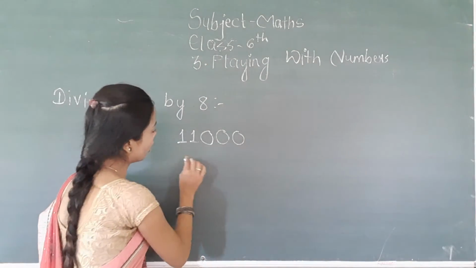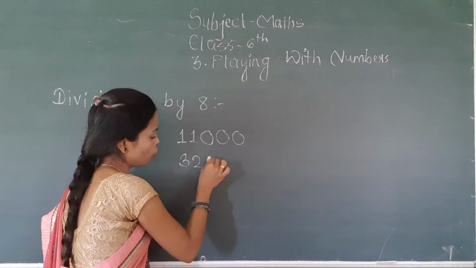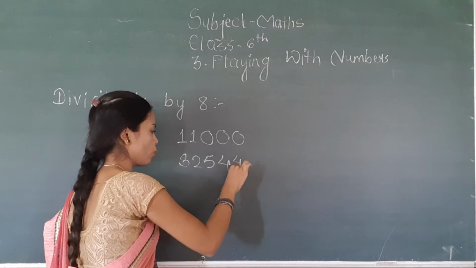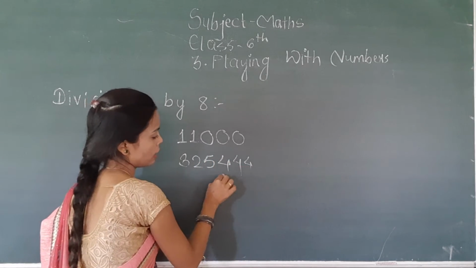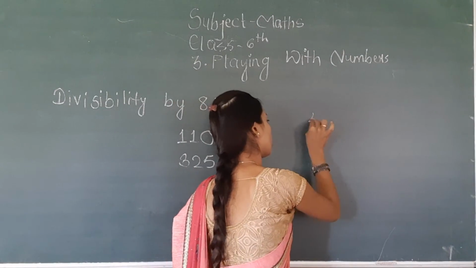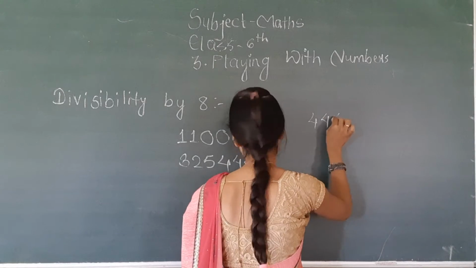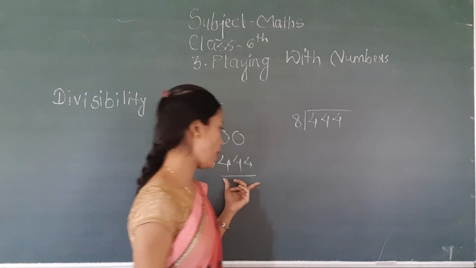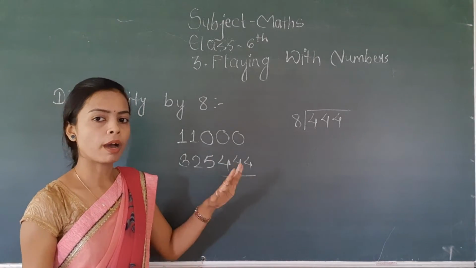Okay, after that 325444. These are the last 3 digits, 444. You have to find the quotient of this, that is 444 divided by 8. That means you divide the last 3 digits by 8.